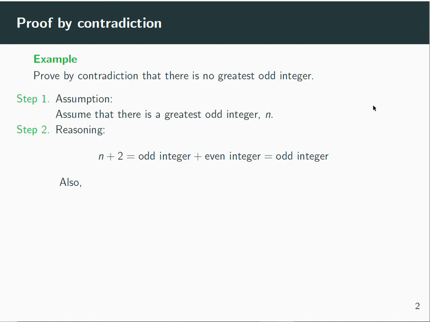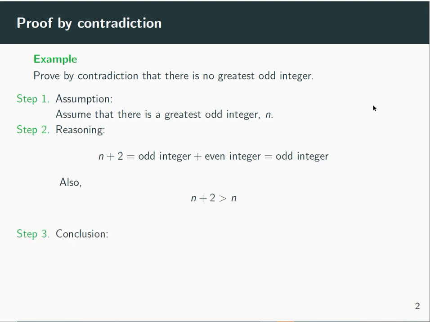But what we also have here is that n plus 2 is strictly greater than n. So by adding 2 to our greatest odd integer n, we found another odd integer that is in fact greater than n. So we are pretty much done here.